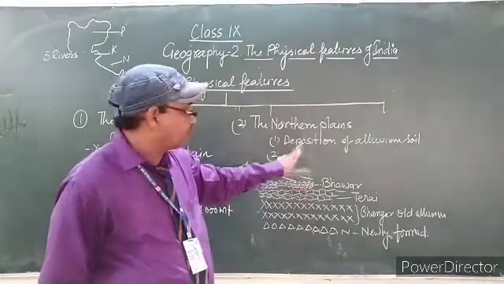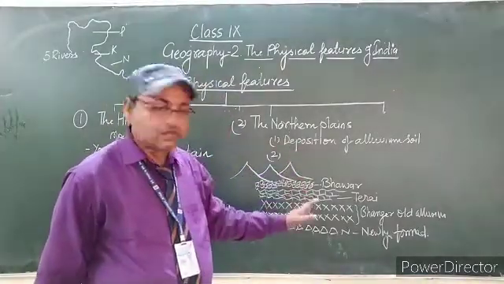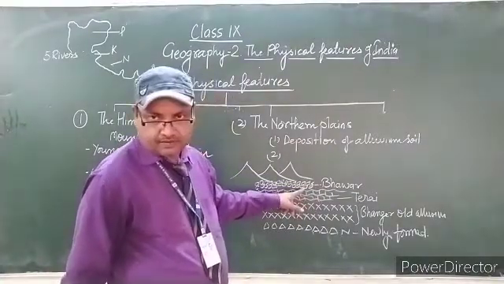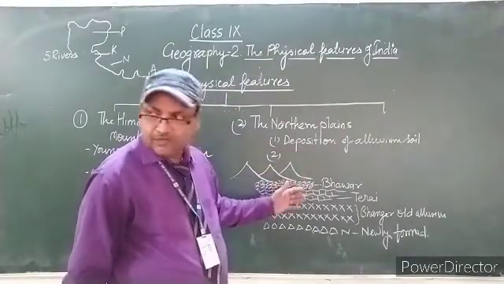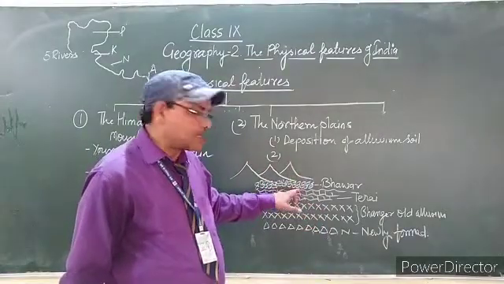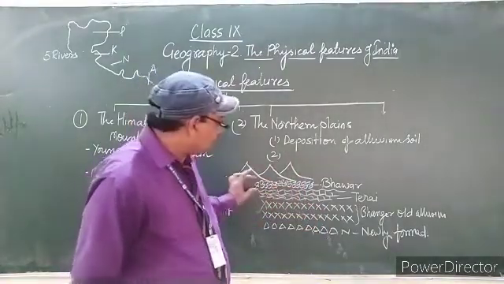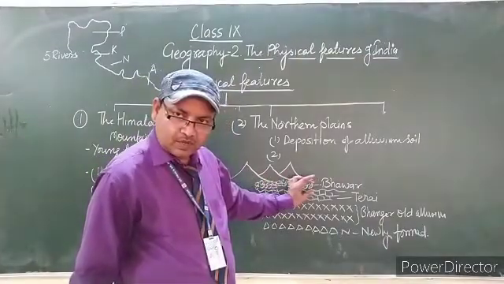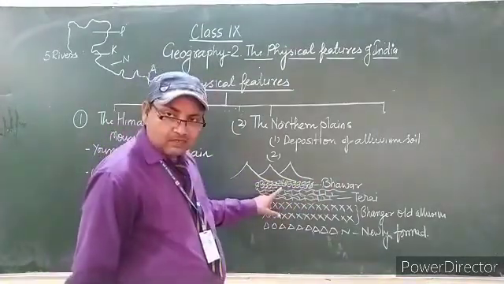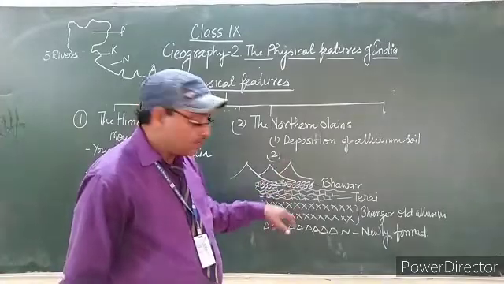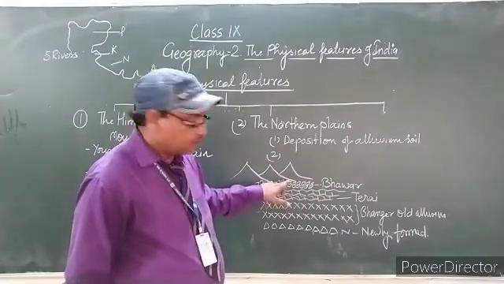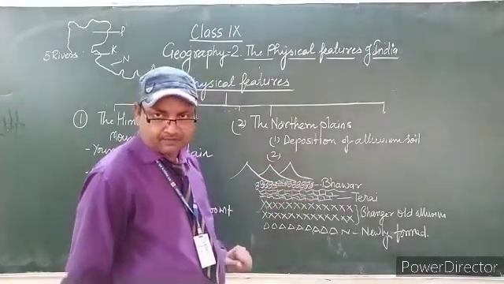Whenever, due to weathering, the stones or their pieces come to the bottom, they are deposited here in the form of large particles. If the large particles are deposited at the bottom of the mountain, this type of area is called bhavar. Again I want to repeat: the large particles of stones after weathering, deposited at the bottom of the mountain, make the area called bhavar.